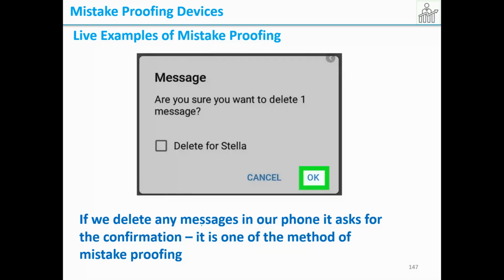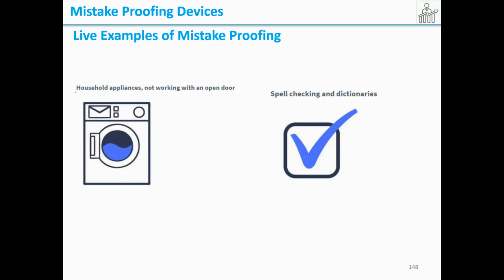mistake proofing. In the same way, if you delete any messages in your phone, it asks for confirmation. Do you want to permanently delete or you want to delete the message? So that is also one of the mistake proofing concepts. In our house there are washing machines, for example. Only if the door closes, the washing machine will run. So that is a mistake proofing considering the safety they have given.